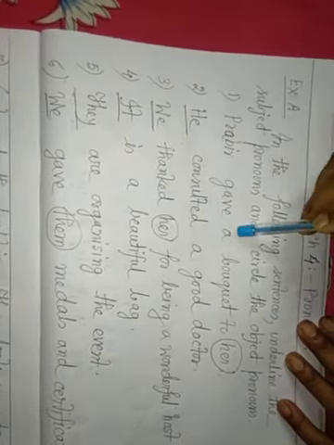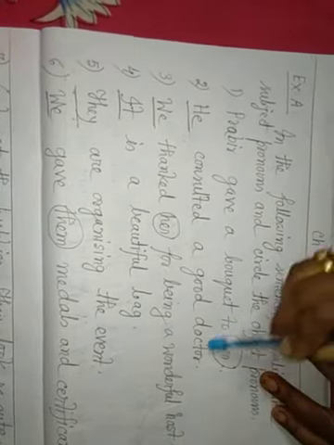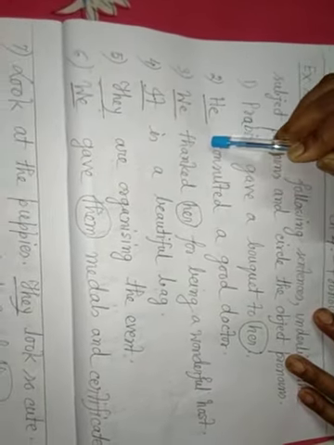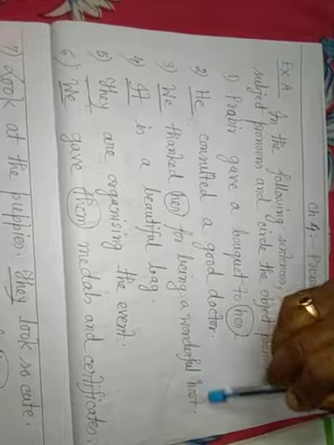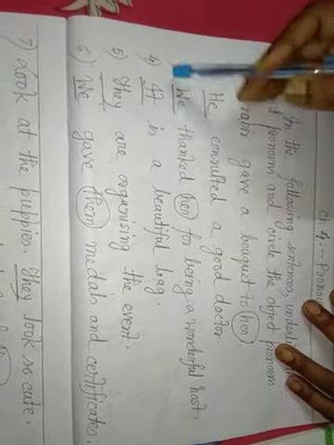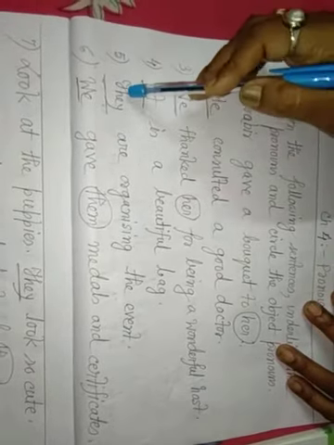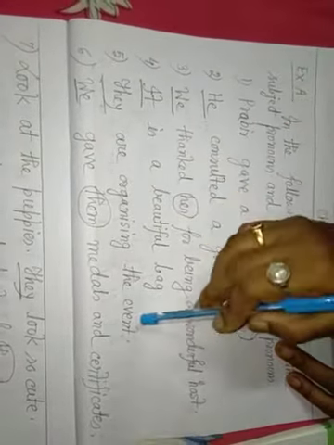Probir gave a bouquet to her. Her, object pronoun, circle. He consulted a good doctor. He, subject pronoun, underline. We thanked her for being a wonderful host. We, subject pronoun, underline; her, object pronoun, circle. It is a beautiful bed. It, subject pronoun, underline. They are organizing the event. They, subject pronoun, underline.